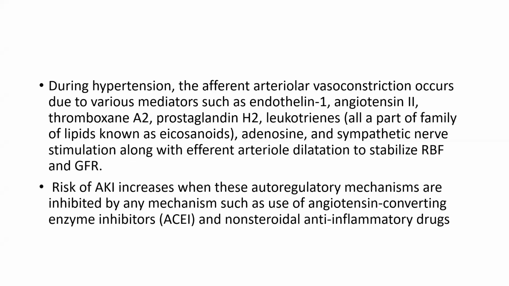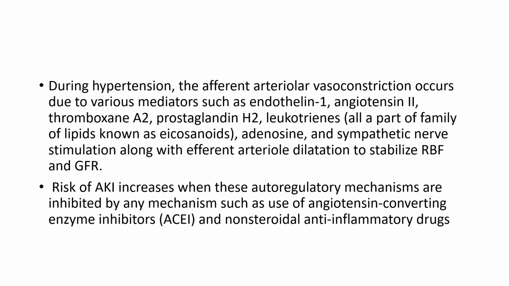So, during hypertension, afferent arteriolar vasoconstriction occurs due to various mediators such as endothelin 1, angiotensin 2, thromboxane A2, prostaglandin H2, leukotriene, adenosine, and sympathetic nerve stimulation, along with efferent arteriolar dilation to stabilize the renal blood flow and GFR.